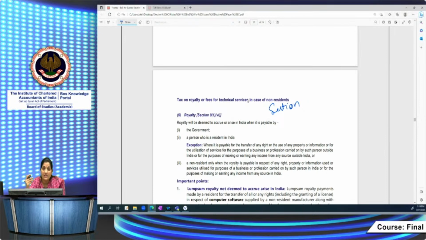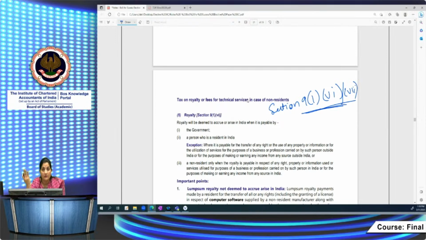So Section 9 is very, very important. It's Section 9(1)(6) with respect to royalty, or 9(1)(7) with respect to FTS. You have to read it very carefully, every word of it. Many times we read, but every time they ask a question for determining the taxability, we again go and see what the wordings of this section are. So it is a very relevant section for you.